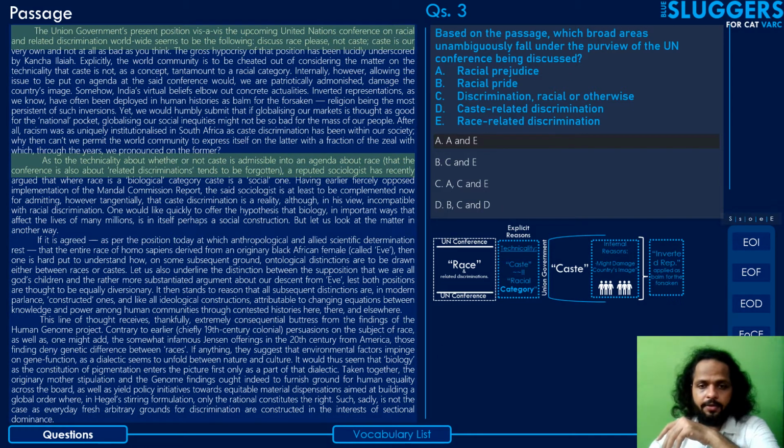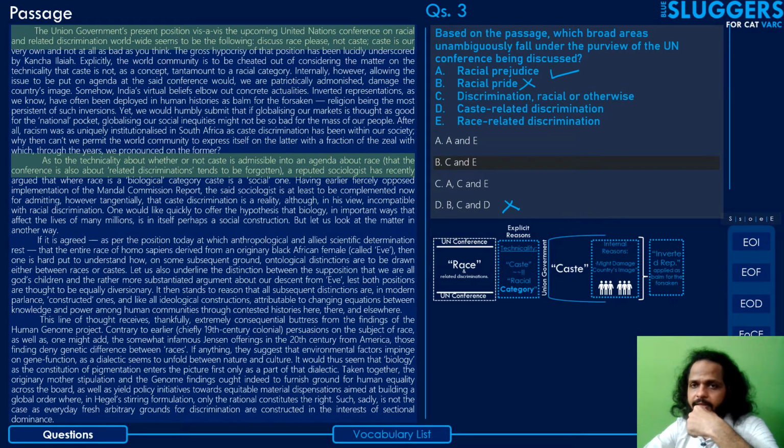Okay, so the first one, racial prejudice, is yes, racial prejudice is basically racial discrimination in a paraphrased manner. Prejudice counts for discrimination. Racial pride does not count, so B cannot be the answer. You can eliminate the last option because B is part of it.